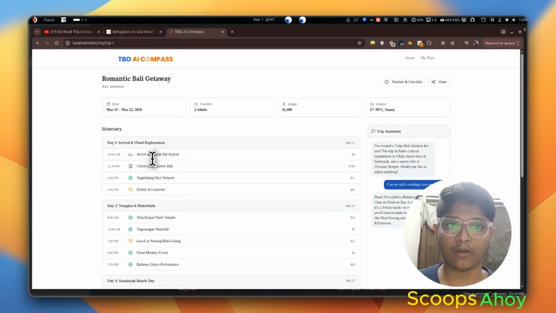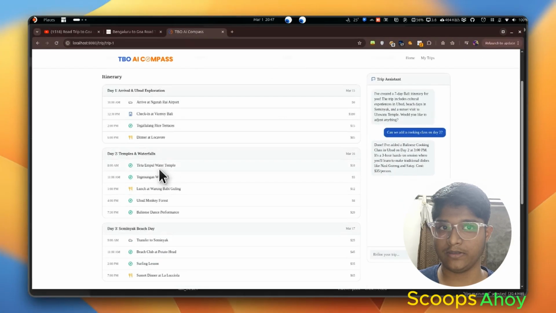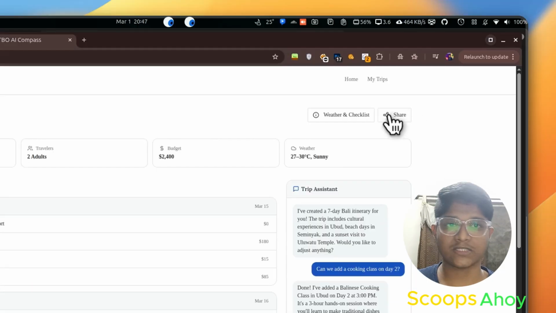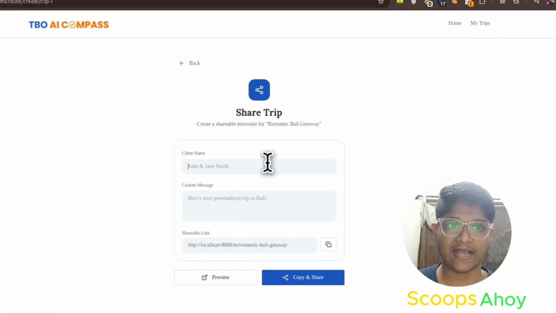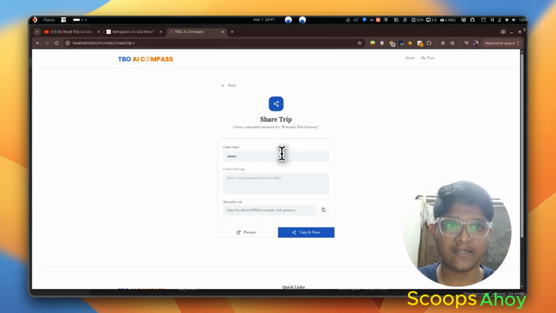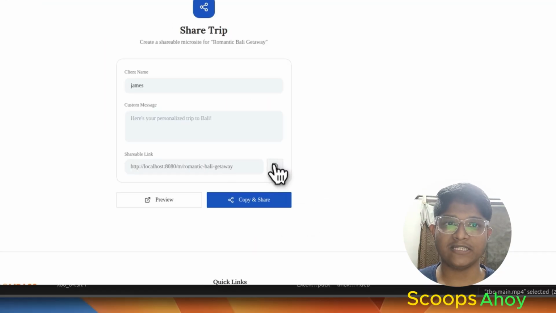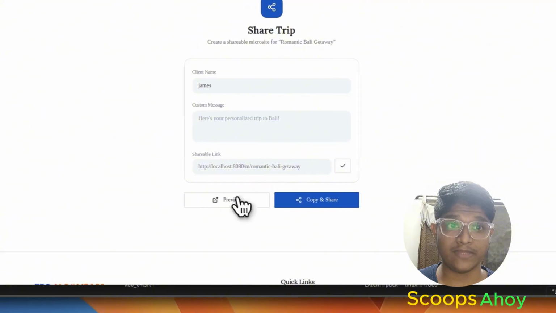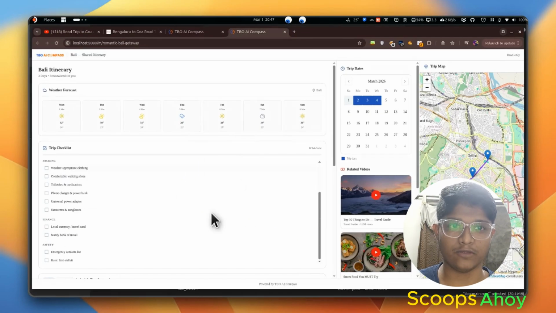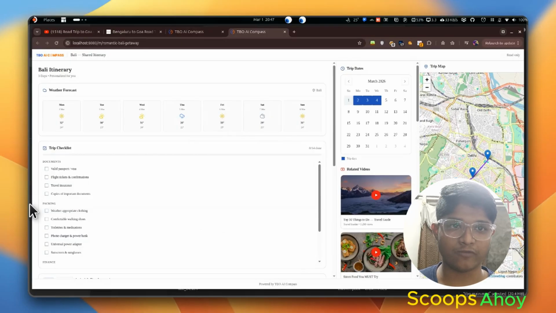They can also share their plans with their relatives or closest friends, in what we call a TBO AI Compass space, in which people can share their spaces between multiple persons, so they can exactly know what they have planned for this particular trip, resulting in effective planning and overall growth of the platform.